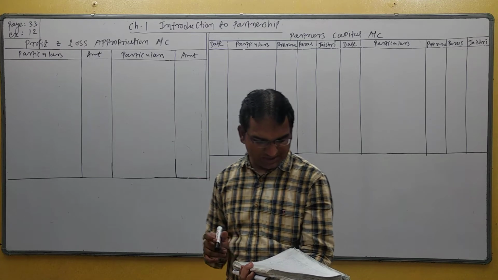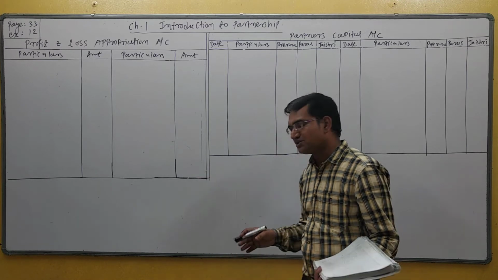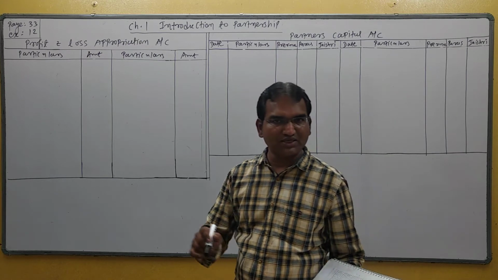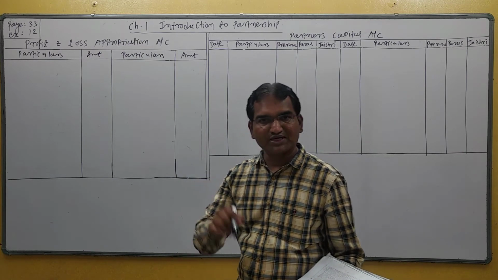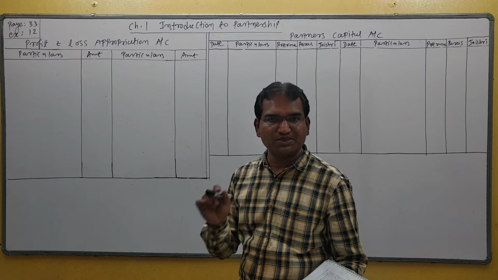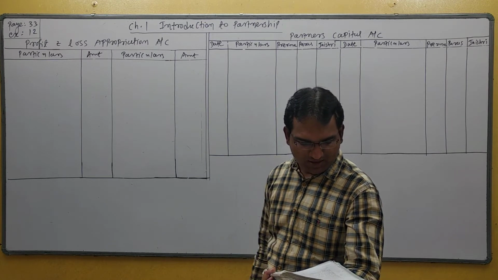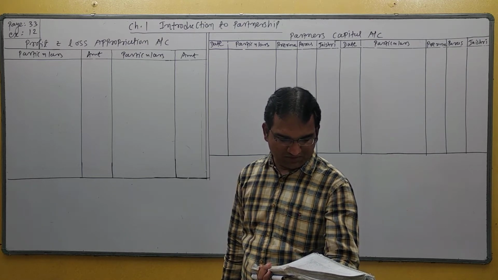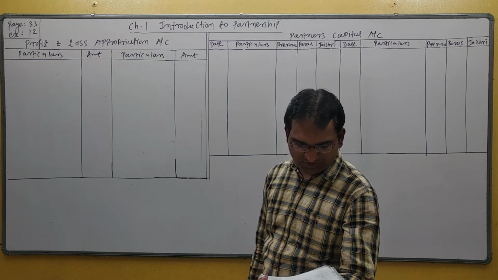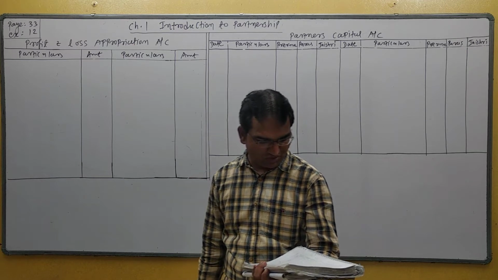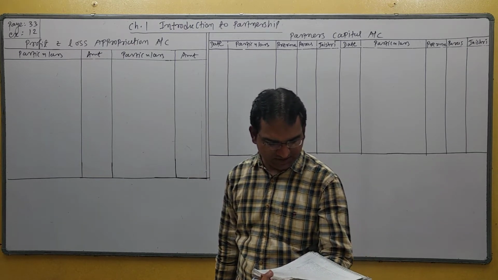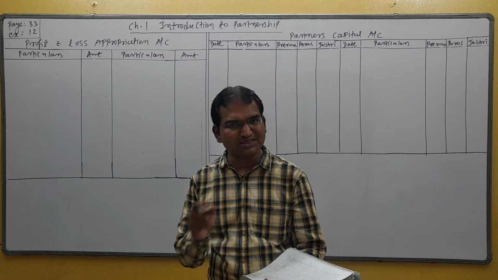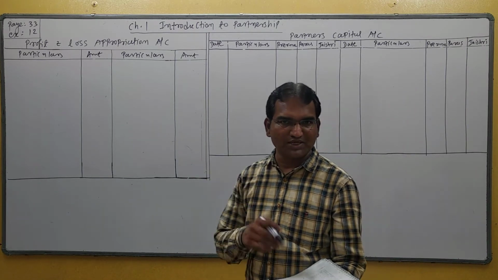So here the rate of commission is 10%. At last, commission is to be calculated this way: profit into 10% divided by 110. 100 plus 10, that is 110. Okay. For the year ending on 31st March 17, the profit of the firm before incorporation of the above mentioned adjustments but after charging interest on Jayshree's loan is 1,29,450. Students, this is the net profit derived from the P&L account.